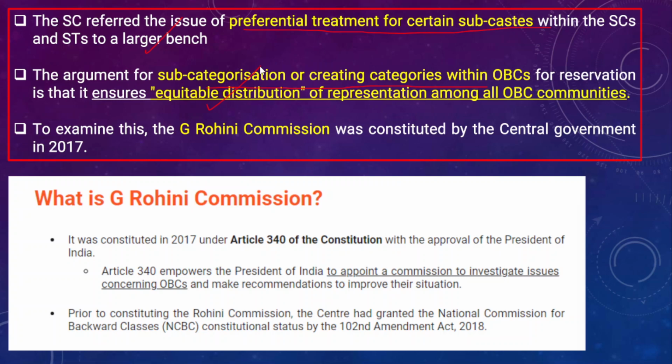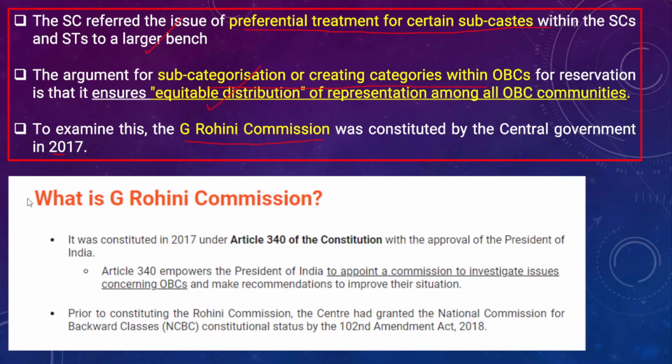To examine this and recommend the reservation slabs for different castes within OBCs, the central government constituted Justice G. Rohini Commission in the year 2017. And this is what is about Justice Rohini Commission and subcategorization of OBCs.